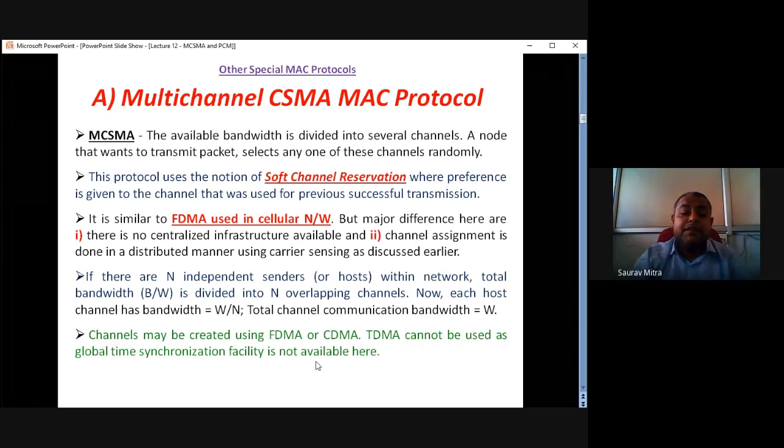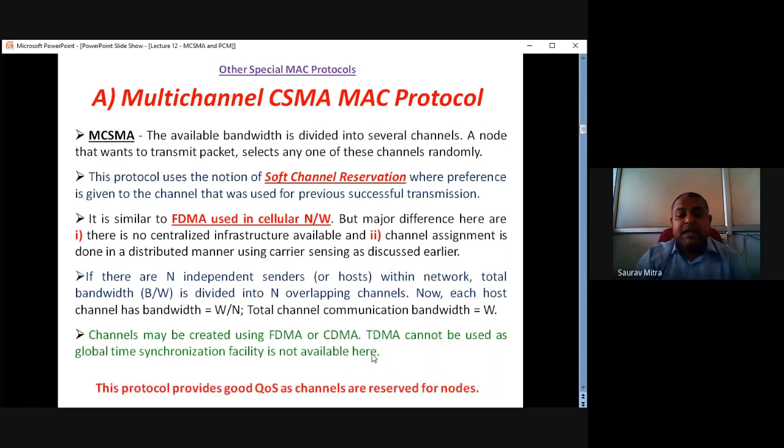That means each sender node should have time synchronization with all the other senders, all the receivers, all the intermediate routing nodes and so on. So the overall network should have total time synchronization. That is possible in FDMA and CDMA, but that is not possible in TDMA. Hence, MCSMA channels use FDMA or CDMA, but they don't use TDMA.